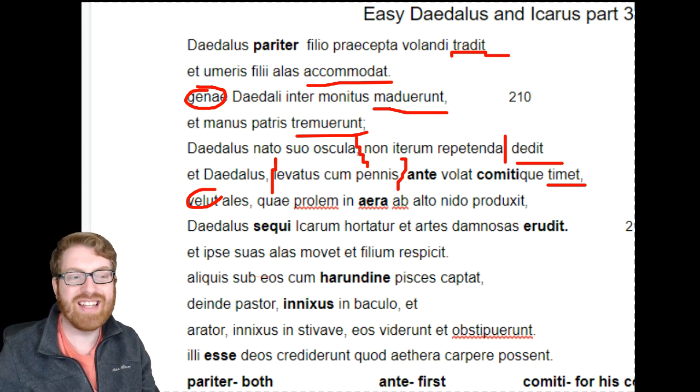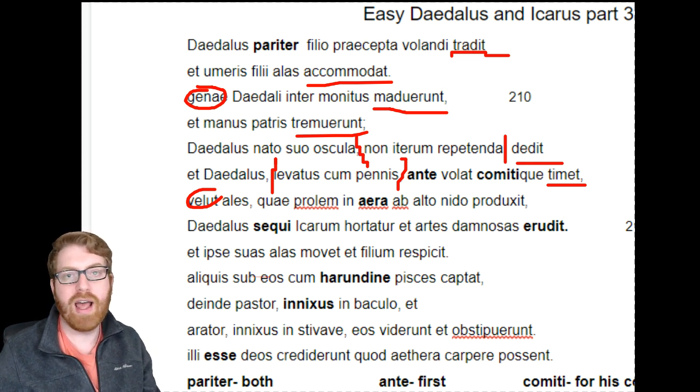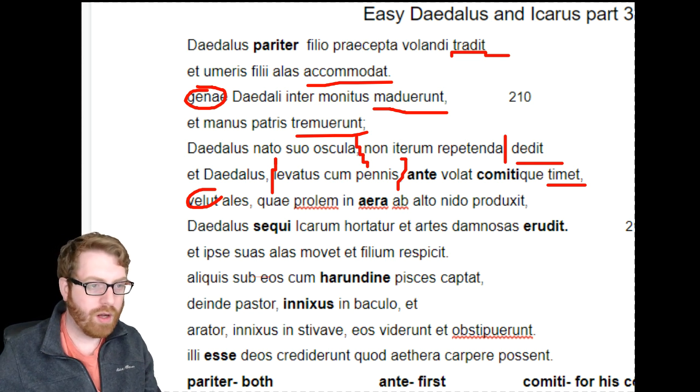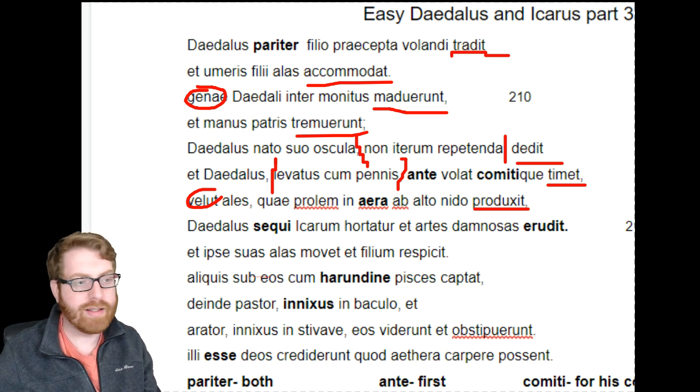He's going to be comparing how he's teaching his son to how birds teach their offspring. So as we go through here, with sicut ales, just as birds, and then we're going to have a relative clause. All right, remember all these Q words, just as birds who. And we go down to our punctuation to find our verb, who produces it. Basically the same meaning as just dukes it.